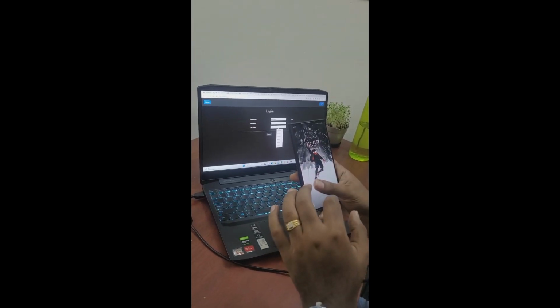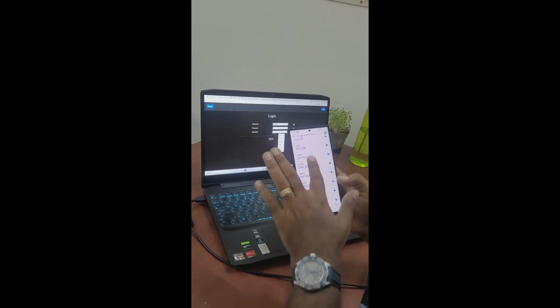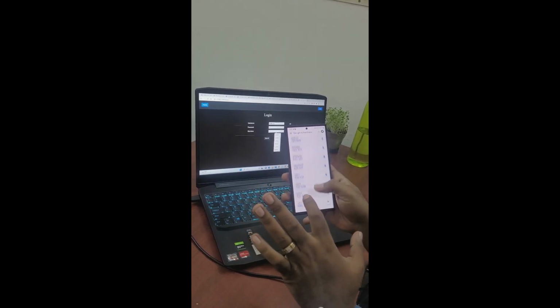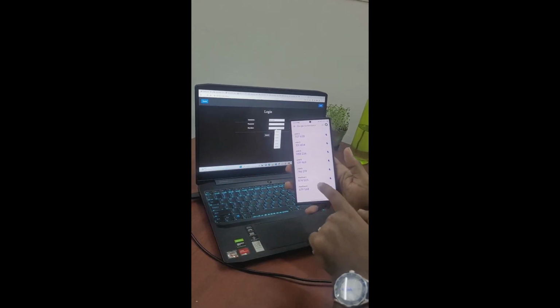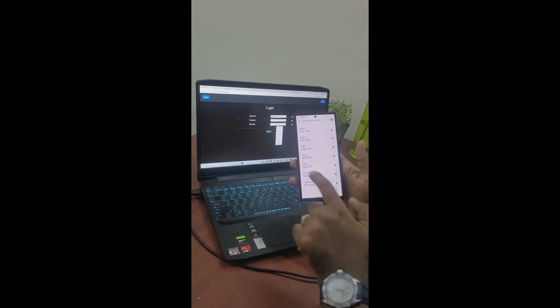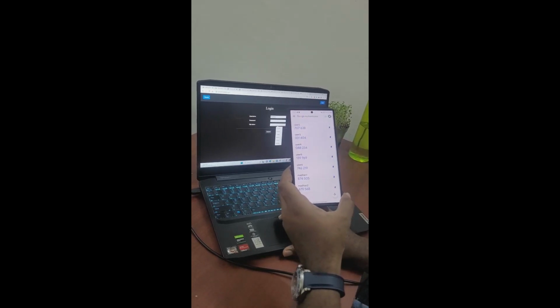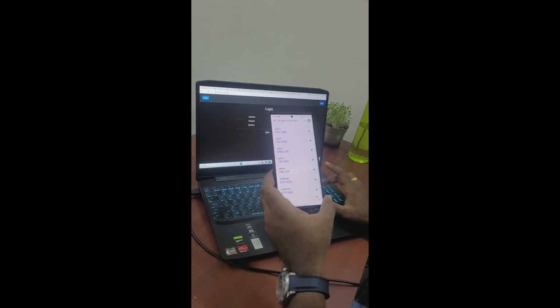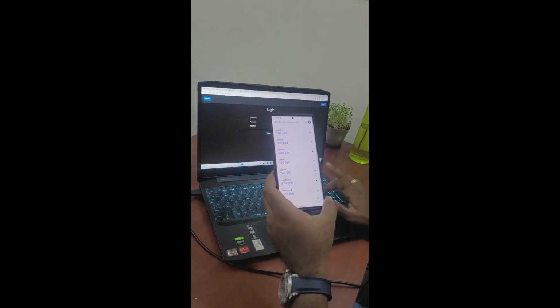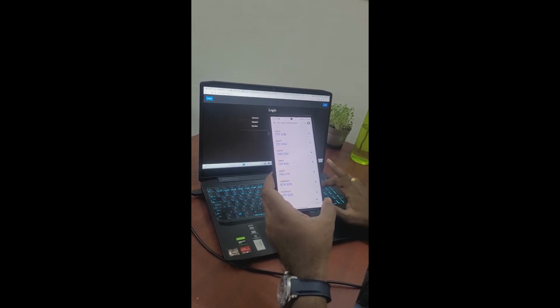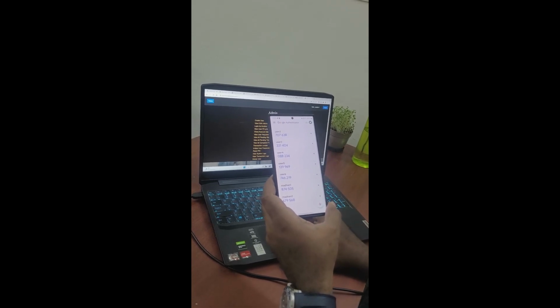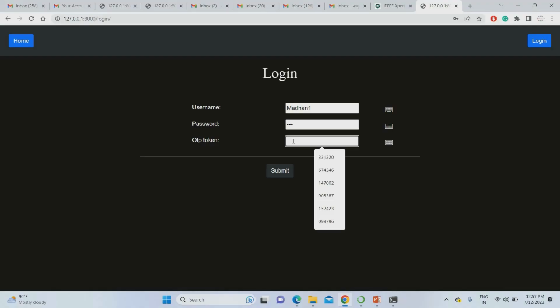For the OTP, you have to go to your Google Authenticator app. In the app, go to the username Madan. You can see that the OTP is always changing. You have to enter that OTP in your system. I'm just giving the OTP 874505. So it logs in.